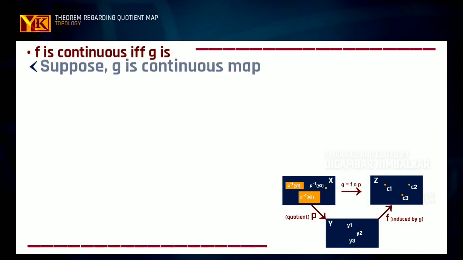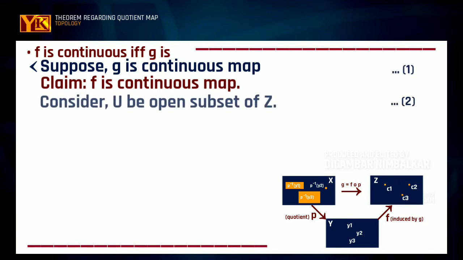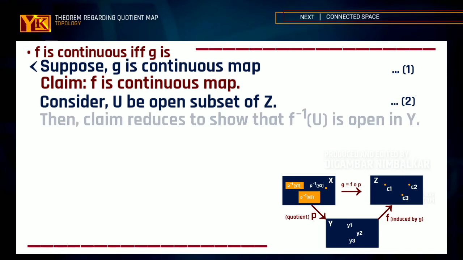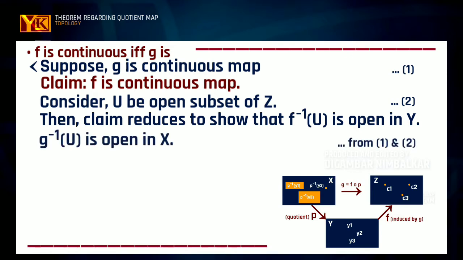Now conversely, suppose g is a continuous map, then our claim is that f is a continuous map. For this, we'll consider some open set U in Z. Then our claim further is that f inverse of U is open in Y. To show this, we'll make use of continuity of map g. As we have taken U as some open set in Z, and g is a map from X to Z which is continuous as we are assuming, we can write that g inverse of U is open in X, since g is a continuous map.